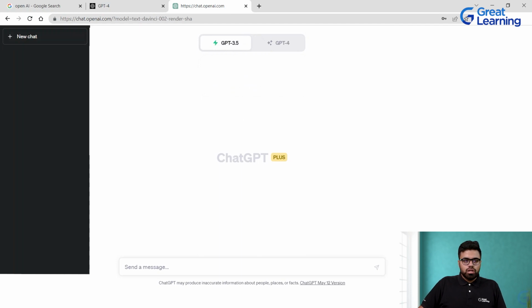Again, these are the different threads or chat sections that are created over here. Consider it like you're using WhatsApp, right? You have numerous threads, numerous people that you're talking to, so each individual has a different chat. Similarly, when you type in different queries related to different topics, each topic gets created into a different chat section.